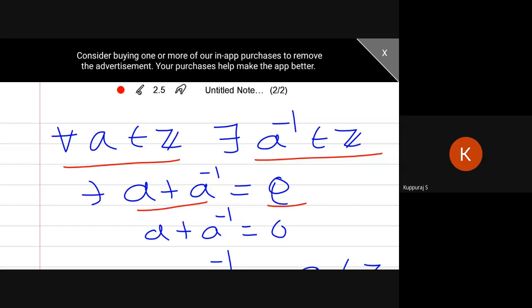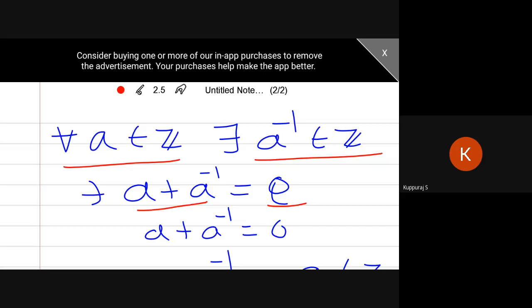In the same way you have to do it in the problem also. Just take A plus A inverse, or A star A inverse, equal to E. Just apply E, simplify it, and you will get A inverse. Then you have to verify whether A inverse belongs to the corresponding set or not. This is the most important. From the expression easily you can find it.